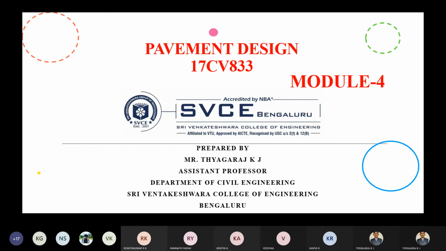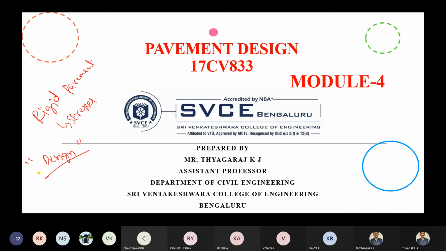So the fourth module is fully complete, the module on the rigid pavement. In this we are going to determine the stresses which are coming on the pavement. Then we are going to design the pavement, similar to the flexible pavement. Here also, in the fourth module, we will be designing the pavement.